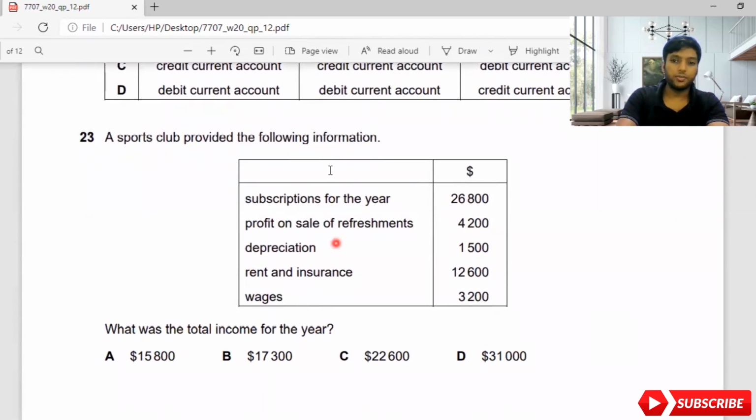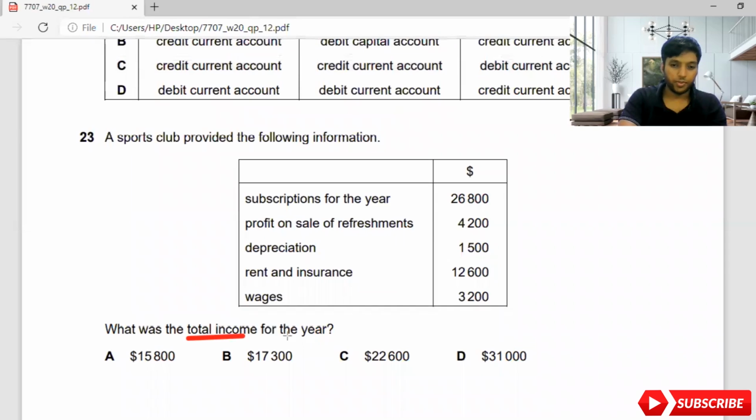A sports club provided the following information. What was the total income for the year? Did they ask for profit or total income? Again, you need to be very concerned about what they're asking, because if they ask for total income, they're not asking for the total profit. Some people take all the income, deduct all the expenses, and find the profit, but unfortunately they end up wrong. You need to understand that you take the income only, which means subscriptions are an income, and profit on sale is an income. Depreciation is not an income, so it is an expense.